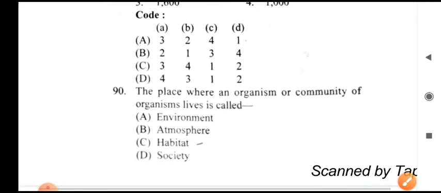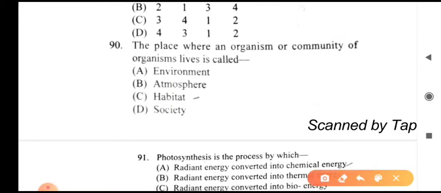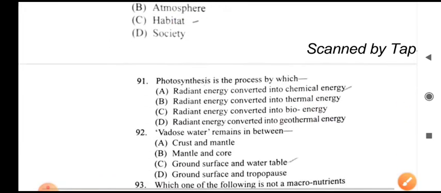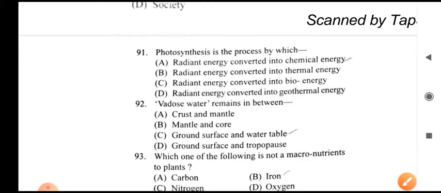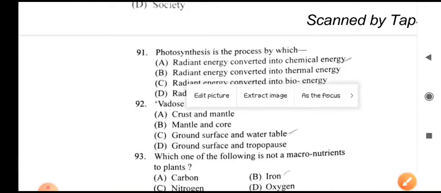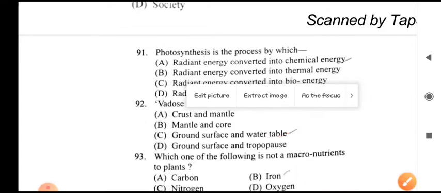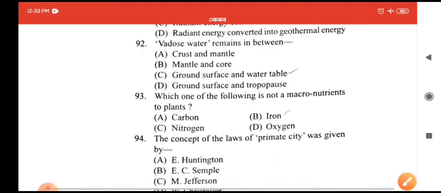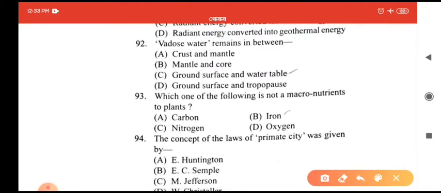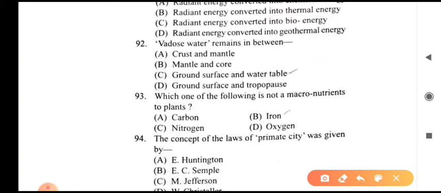Question 90: the place where an organism or a community of organisms lives is its habitat. Next question: photosynthesis is a process of radiant energy being converted into chemical energy. Next, 92: vadose water remains between the ground surface and the water table. Next question: which one of the following is not a micronutrient? Iron is not a micronutrient.